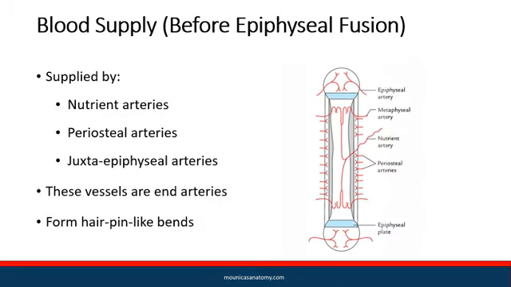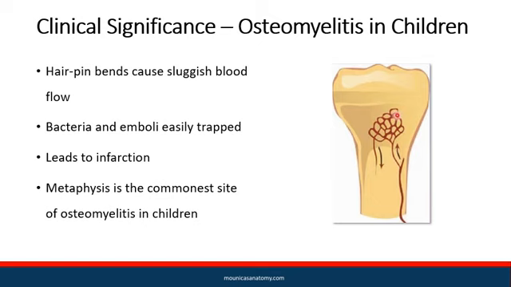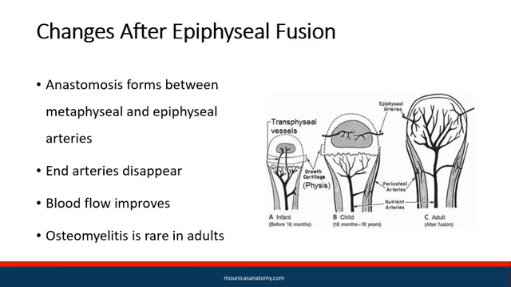Blood is supplied by nutrient arteries, periosteal arteries, and juxta-epiphyseal arteries, which are end arteries and form hairpin-like veins. Hairpin veins cause sluggish blood flow. Bacteria and emboli are easily trapped, leading to infarction. So in children, the metaphysis is the commonest site of osteomyelitis.